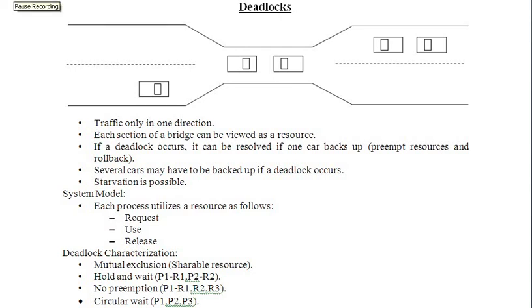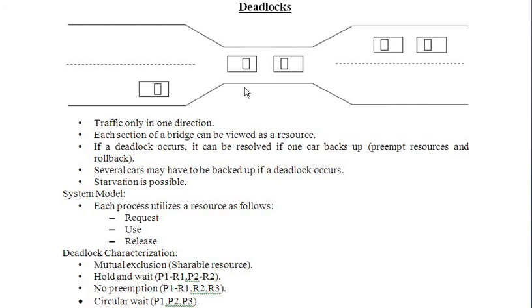Dear students, today we will see the concept of deadlocks. What is deadlock? Deadlock is nothing but n number of processes requesting the same resource at the same time. So I repeat, n number of processes in a system requesting the same resource at the same time, which is not possible for the resource to serve all processes at one time.